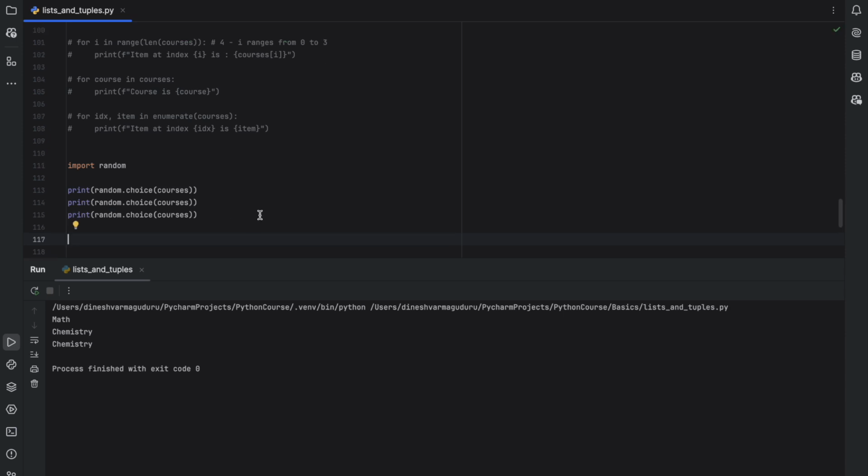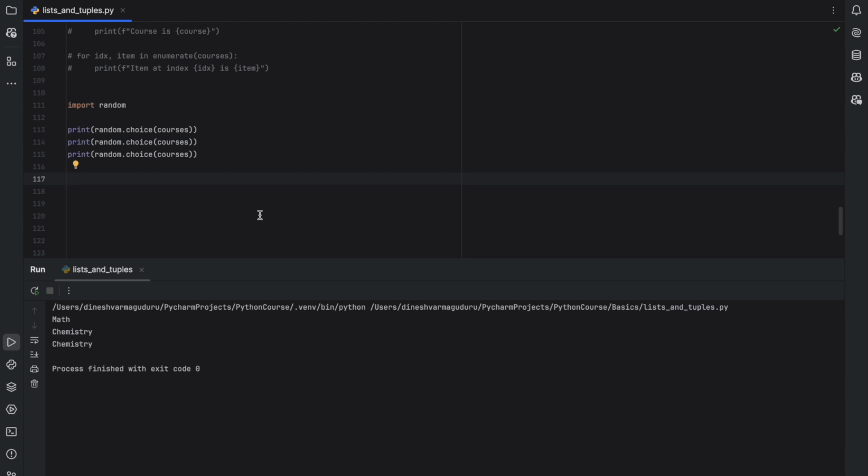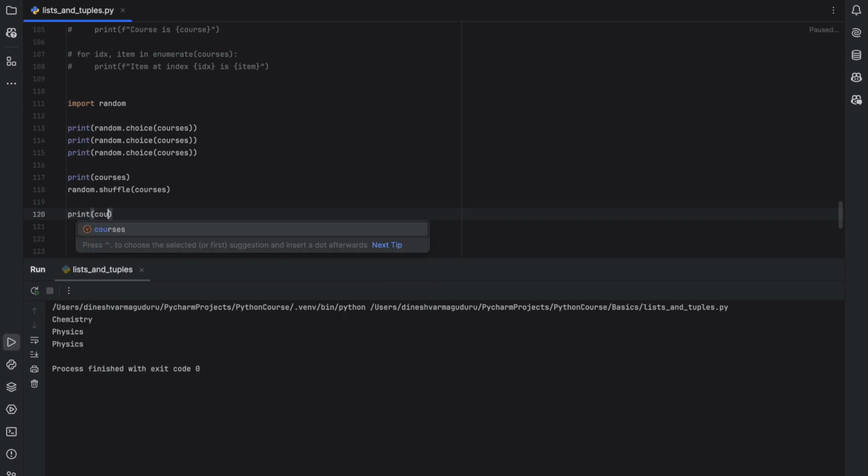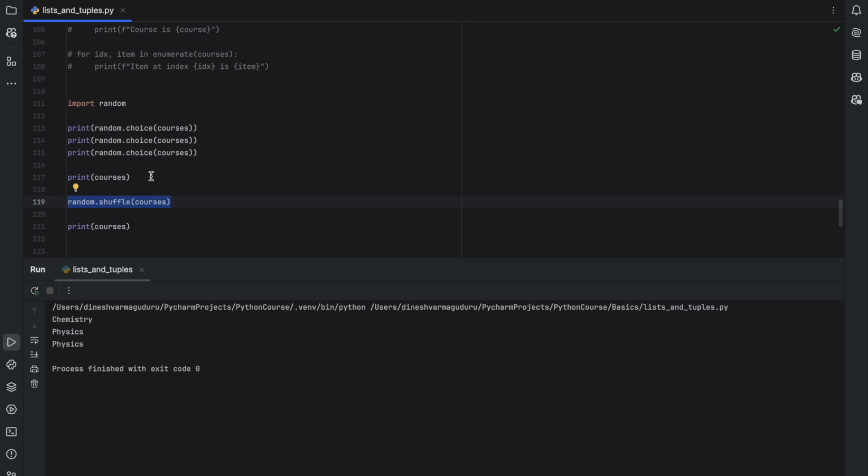And what if you want to shuffle the list? Even that is possible. So we are doing this shuffle. Let's print the list before the shuffle, and also print the list after the shuffle. I'm just doing shuffle here, and let's see what's happening before and after. If you look at this, this is the original list, and after the shuffle it has printed it in a different order.